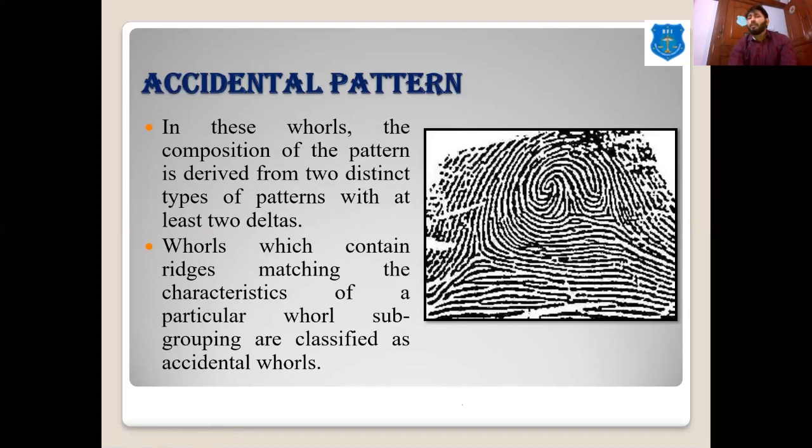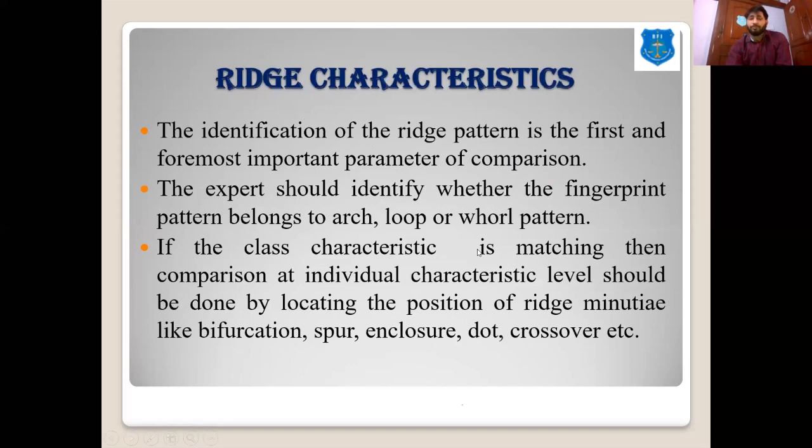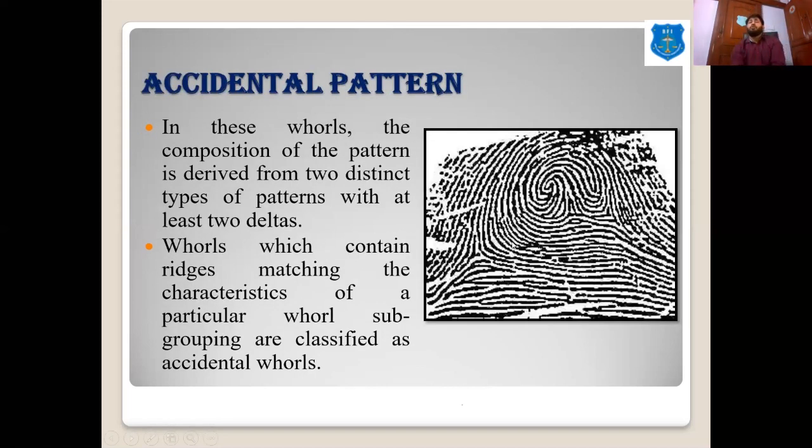Then we have the accidental pattern. Only 1% or 0.1% of people have the accidental pattern. It is mainly the combination of whorl and loops, meaning a combination of two patterns in one. Like there is a whorl, and there is a loop formation over here. So it is mainly the combination of two patterns, meaning it can be a combination of whorl and loop.